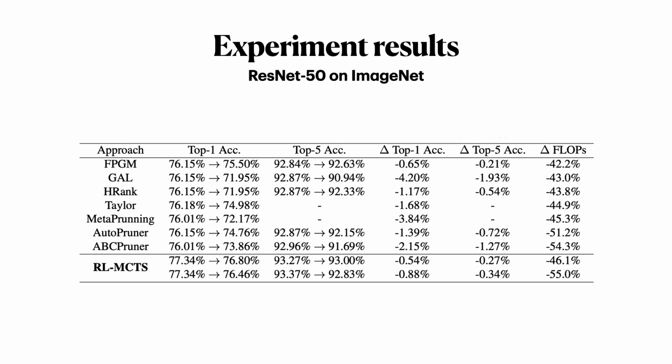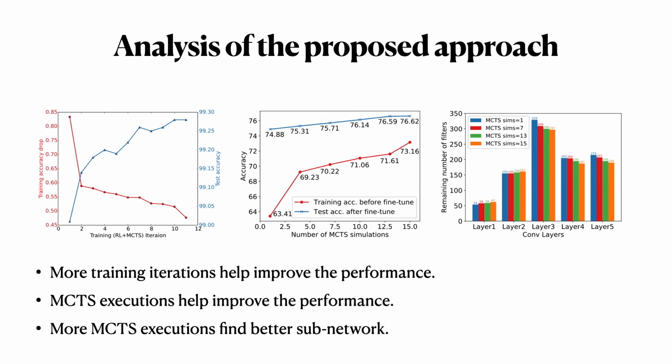Finally, we present the results of ResNet50 on the large-scale dataset ImageNet. Similarly, by pruning nearly half of the FLOPs, the network's top-1 and top-5 accuracies only drop slightly. We also conduct several ablation studies to validate the effectiveness of the proposed approach. It can be observed that with more training iterations or MCTS executions, the performance can be improved.